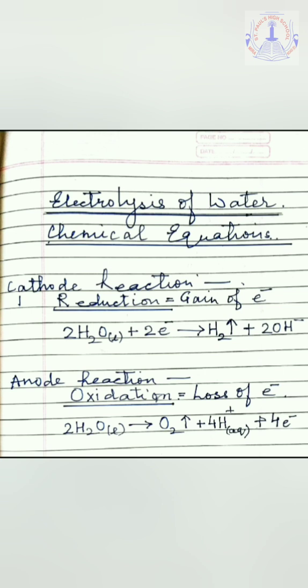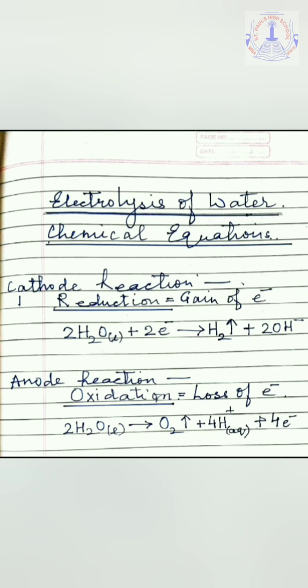The 4 H positive ions will remain as such, whereas the 2 negative ions of oxygen will be losing 4 electrons and getting converted into oxygen gas, which is liberated as a gas at the anode. Here, because the electrons have been shown on the product side, it is a loss of electrons, and loss of electrons means oxidation. So in a way we can say that oxidation occurs at the anode.